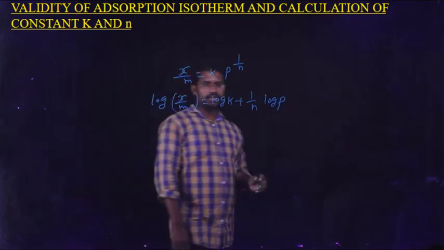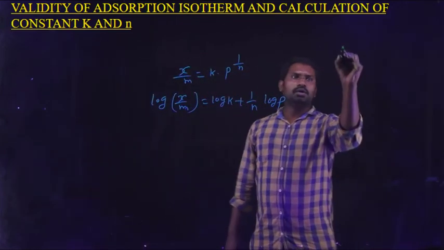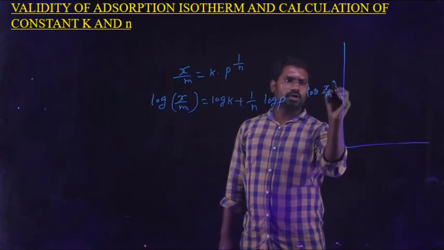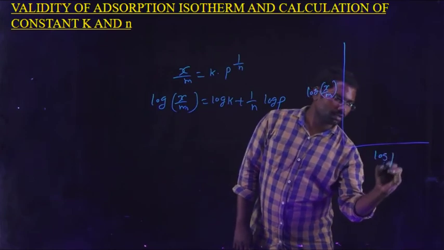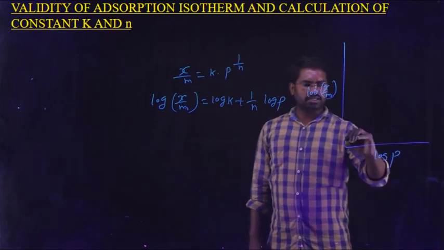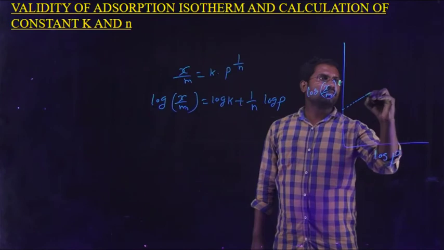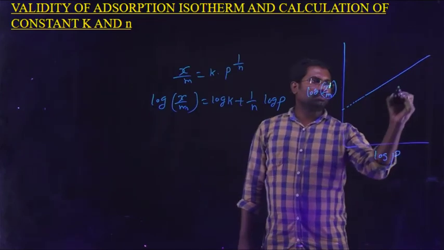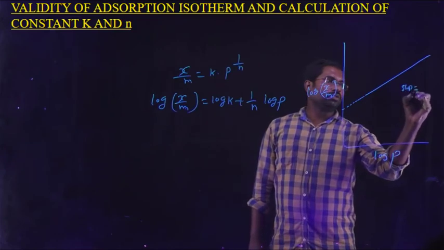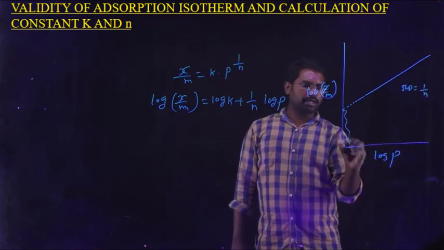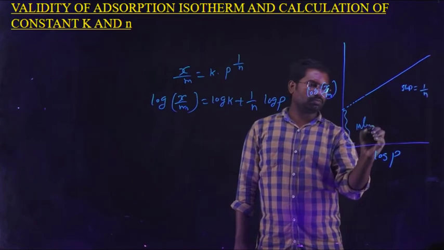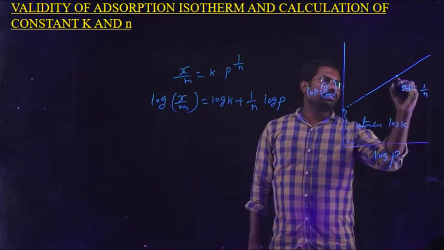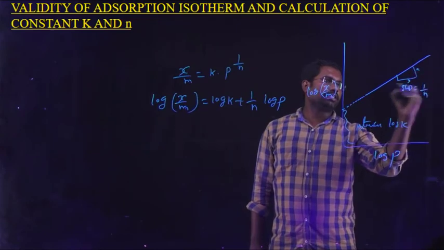Here we draw the graph between log x by m versus log p. Here we get a straight line. In that equation, the slope is equal to 1 by n and the intercept is equal to log k.